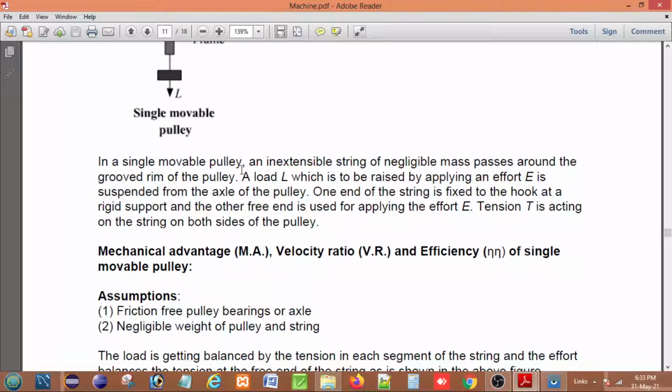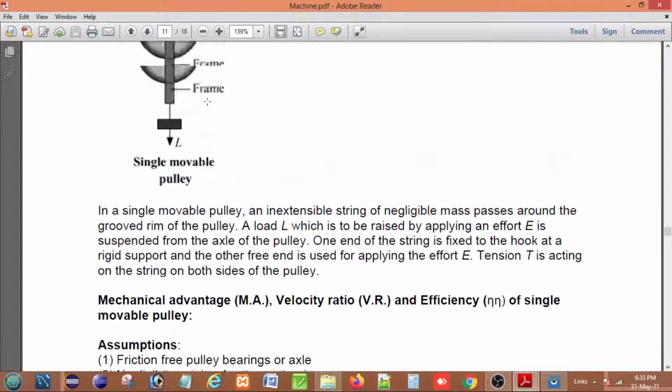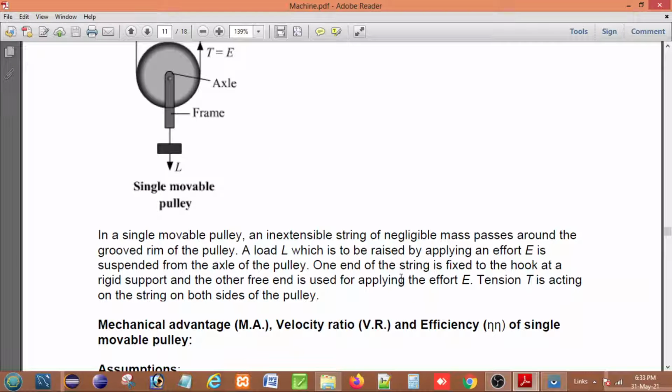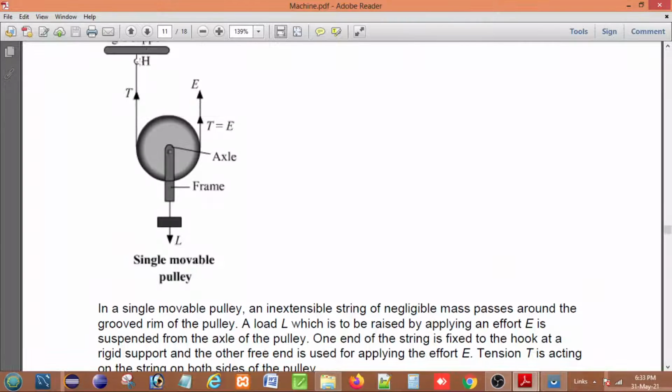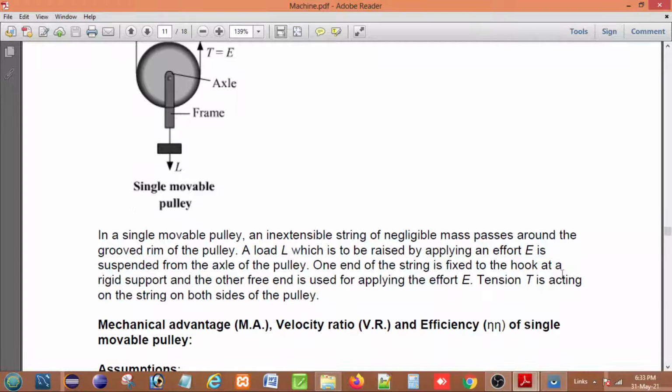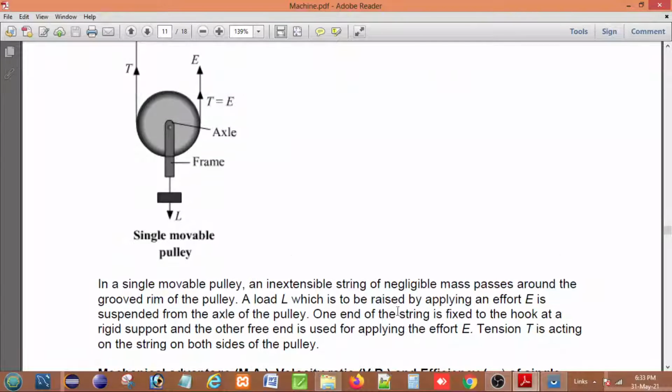In a single movable pulley, an inextensible string of negligible mass passes around the grooved rim of the pulley. A load L, which is to be raised by applying an effort E, is suspended from the axle of the pulley. One end of the string is fixed to the hook at the rigid support, and the other end is free and is used for applying the effort E.